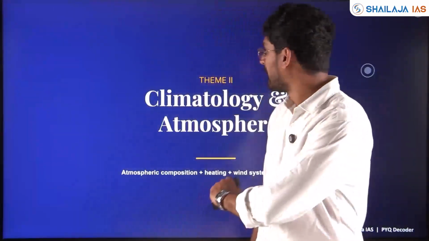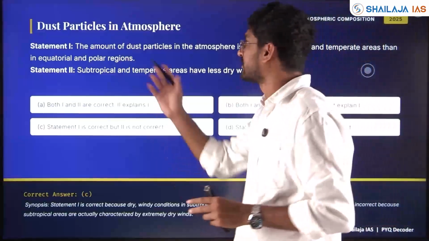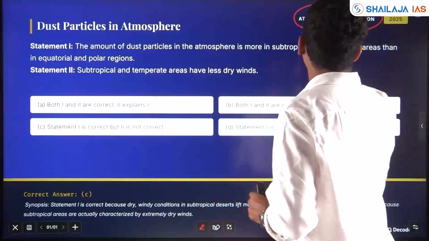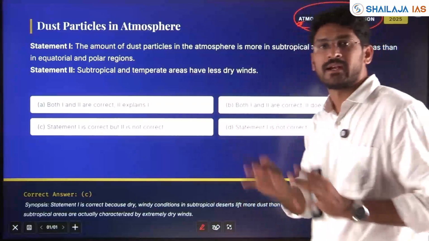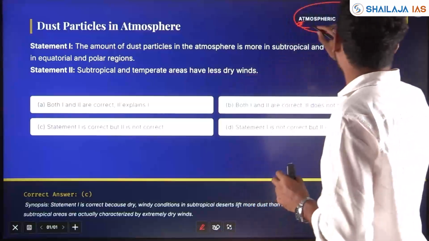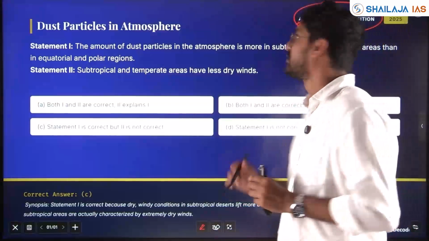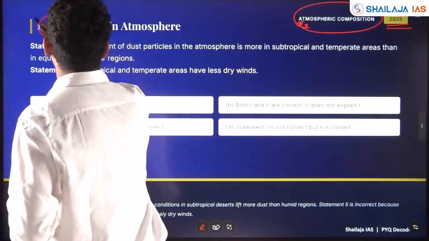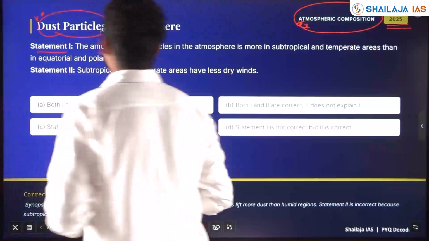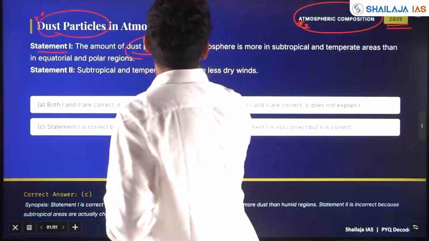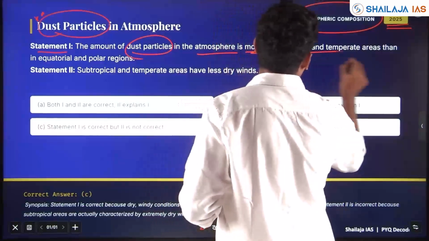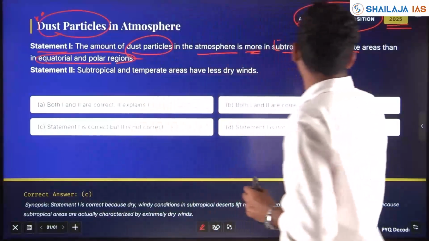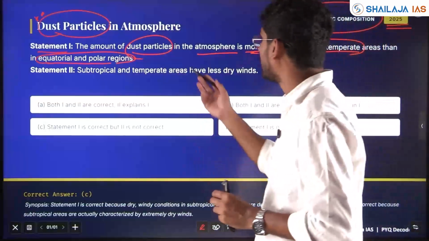So we'll continue. We'll start with the first question. First question with respect to 2025, atmospheric composition, my friends. Climate and atmosphere are important units in geography, where one of the important themes is atmospheric composition, asked in 2025. With respect to dust particles in the atmosphere, a question has come. We'll see statement 1. The amount of dust particles in the atmosphere is more in subtropical and temperate areas than in equatorial and polar regions. Is it right? Please comment in the YouTube comment section.